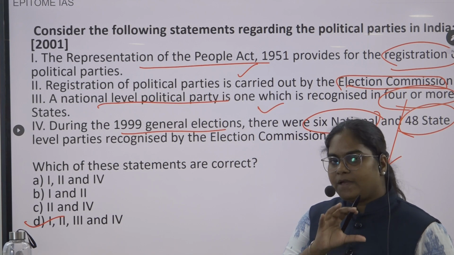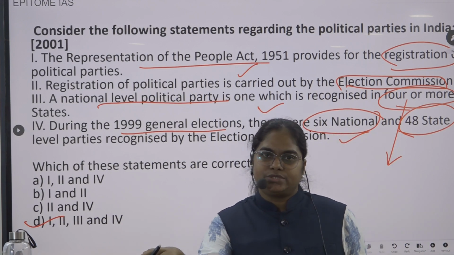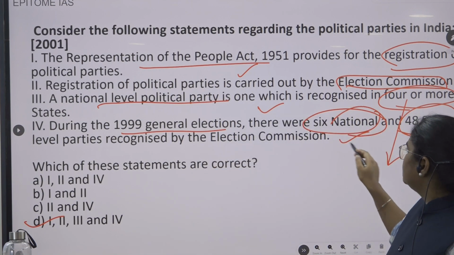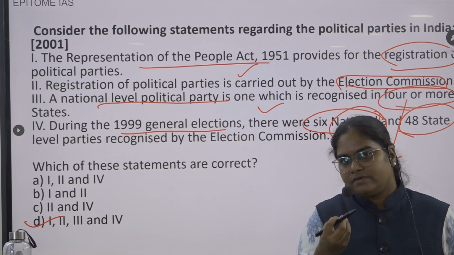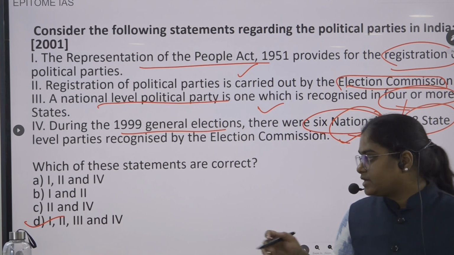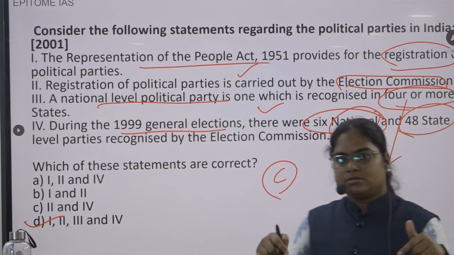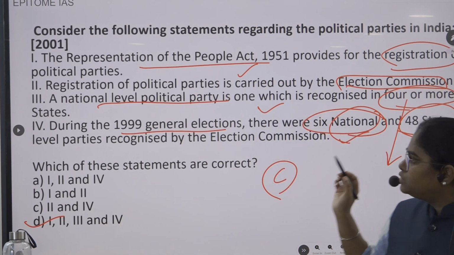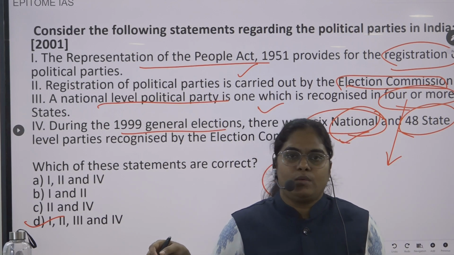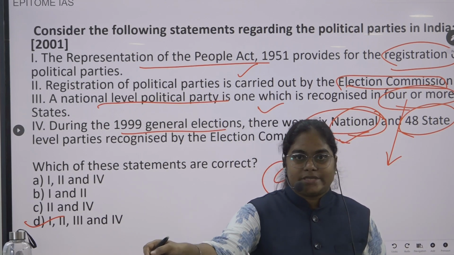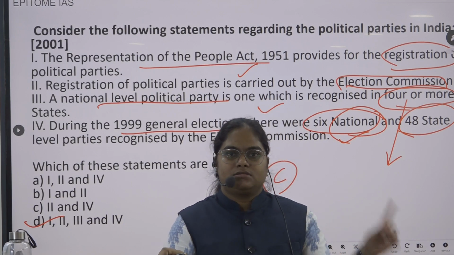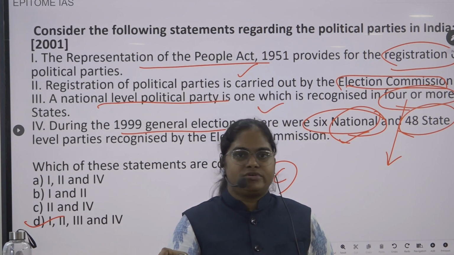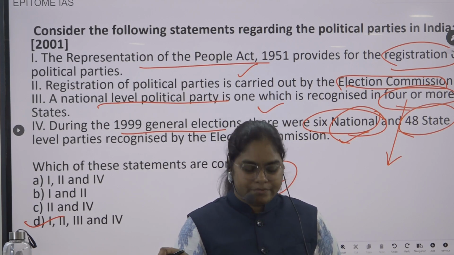Now tell me in the comment section, let us see who is going to tell the correct answer. How many national parties are recognized currently in 2024, right now? And you also have to tell me how many state level parties are recognized. Tell me the recognized national level parties and recognized state level parties in the comment section.